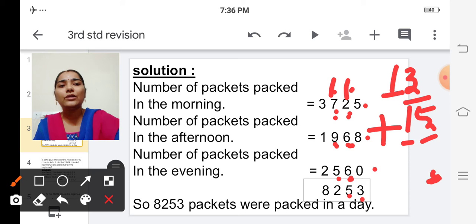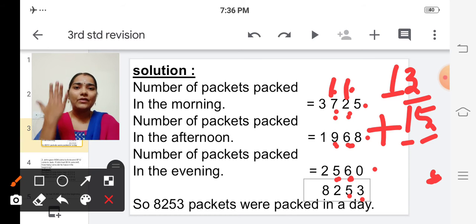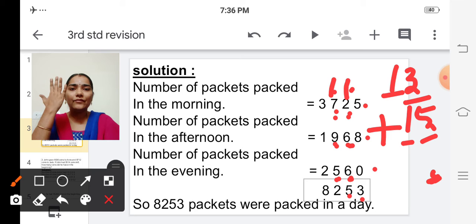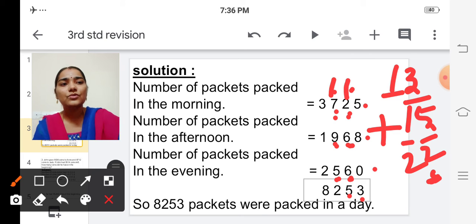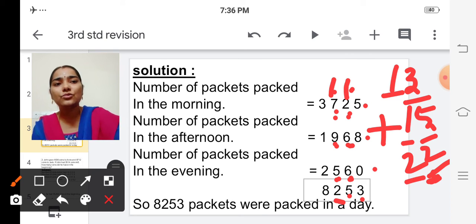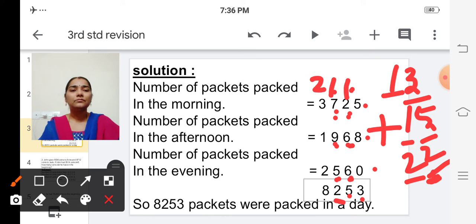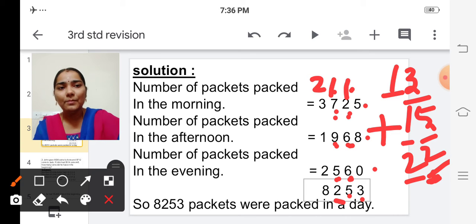The next we are going to add 17 and 5. So 17 in the mind, 5 in the finger. After 17, 18, 19, 20, 21, 22. 22. So we have to put this 2 here and we have to carry over this 2 to the next place. So we are going to add these 4 numbers. Okay, 2 plus 3 plus 1 plus 2.